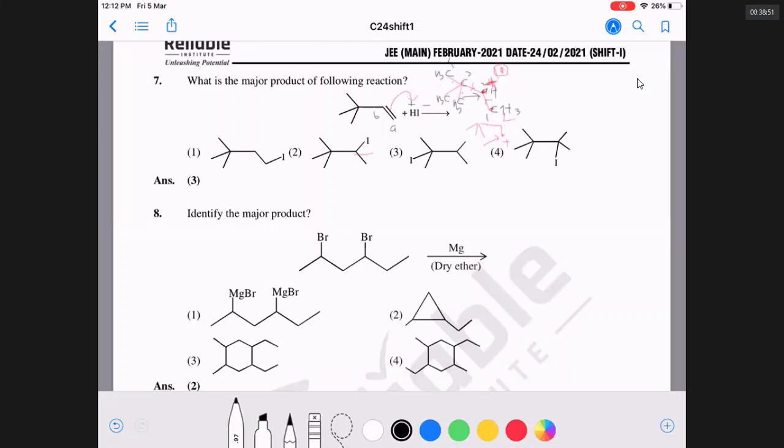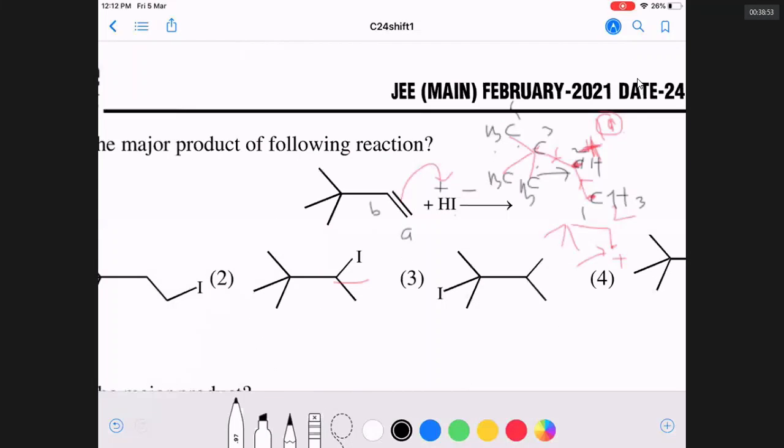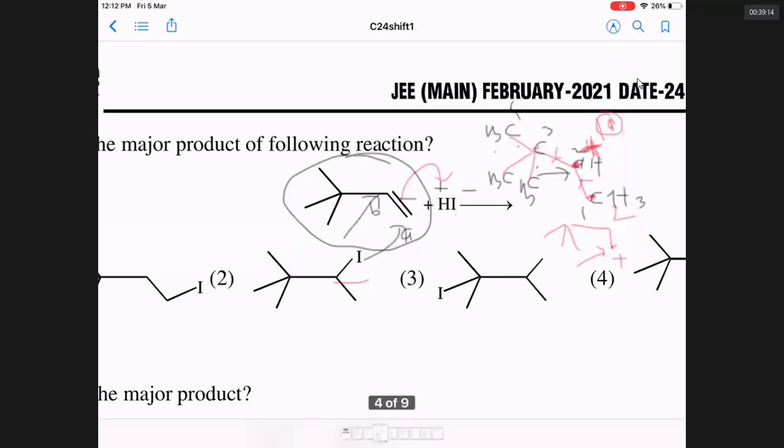Look at this reaction. This is a reaction of a compound with a double bond. Compounds with double bonds can break their pi bonds and can get added with a few atoms. That reaction is called addition reaction. What is it called? Addition reaction.